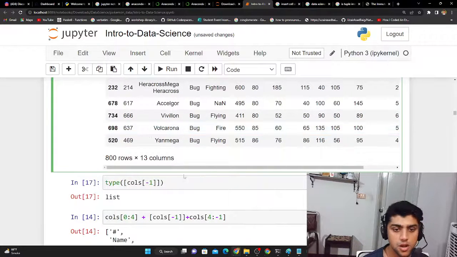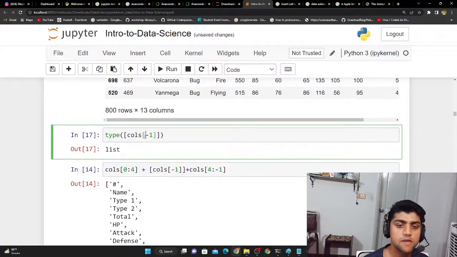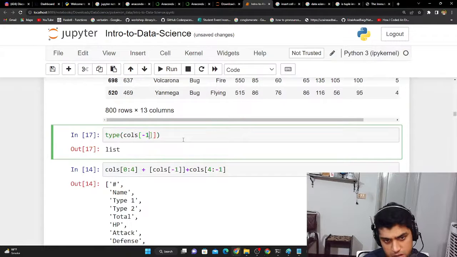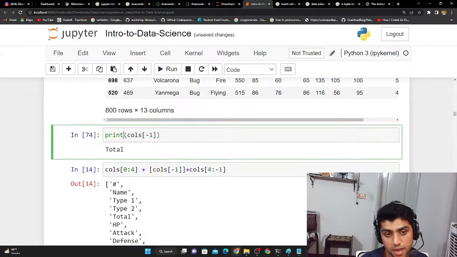And that was it. To just verify it, when I was checking just the type of calls minus one, it was actually a list because I wrapped it around these exterior square brackets. But if I just wrote it like this, it was actually a string. And to be honest with you, this is a print. It's actually total. It's just a total string. It's nothing else. And that's why I have to wrap it around as a list.